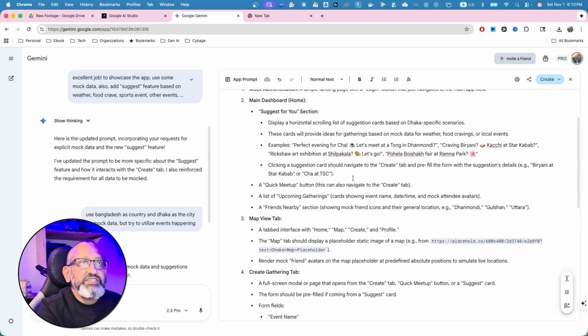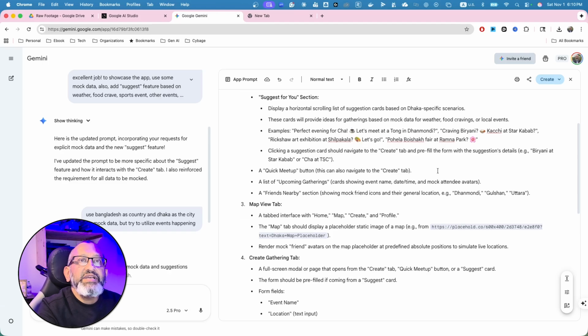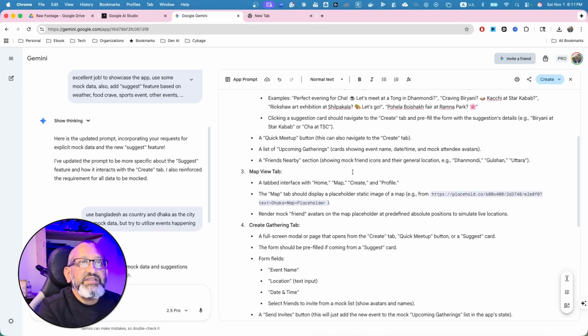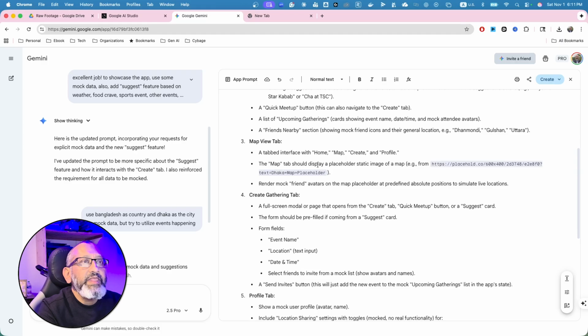So clicking the suggestion card should navigate to the create tab, pre-filled with the suggestion details. Okay. Then a quick meetup button. It can also navigate to the create tab and upcoming gatherings. You can see those, and a friends nearby section showing mock friends icons, because we're gonna start with some mock data. There will be a map view, a tabbed interface: home, map, create, and profile. Okay, the map tab should display a placeholder static image of the map.